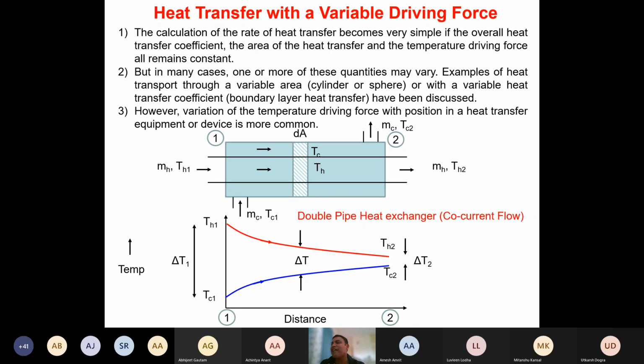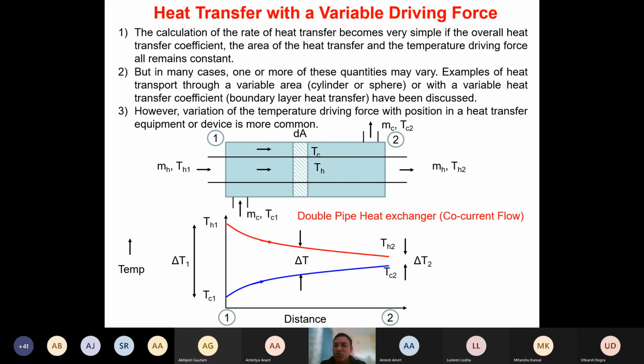But very often you will see that all these parameters change. For instance, if you are looking at the concept of the boundary layer, in the concept of the boundary layer, the heat transfer coefficient h is varying, isn't it? If you are looking at a cylindrical or spherical geometry, then your area of heat transfer is changing. And if you are looking at the heat transfer in a double pipe, etc., a similar example shown here, you can see that the delta T is also changing across the length.